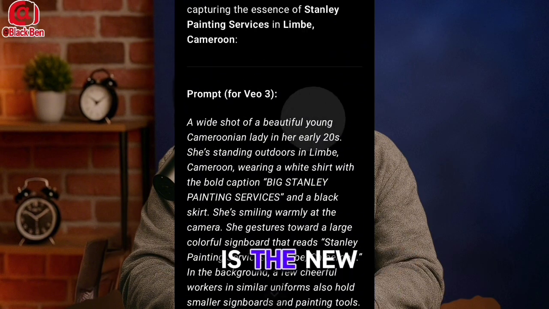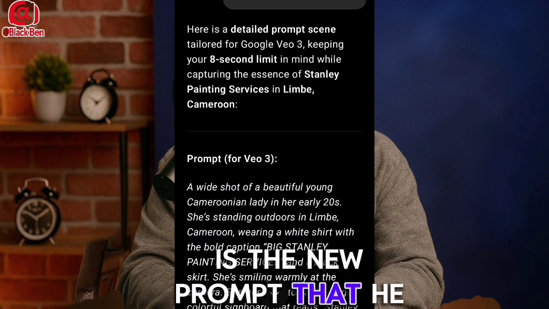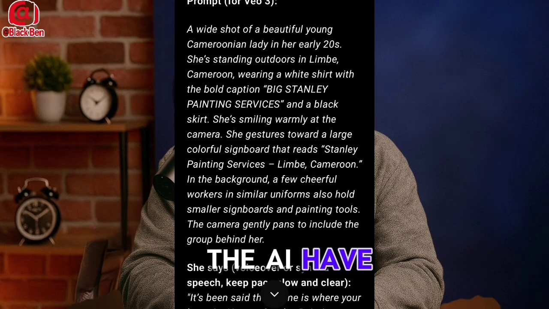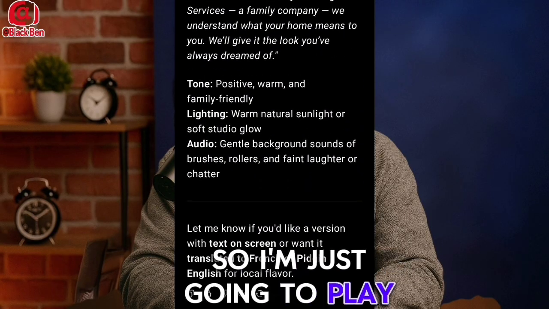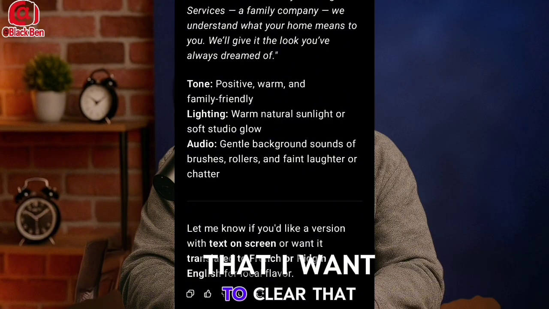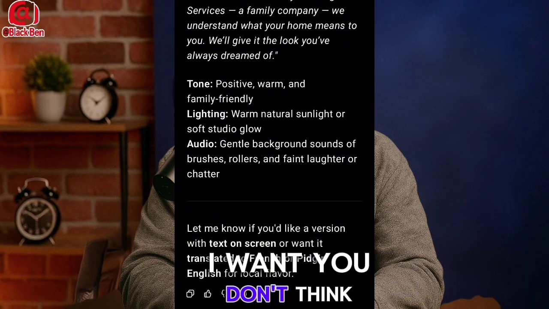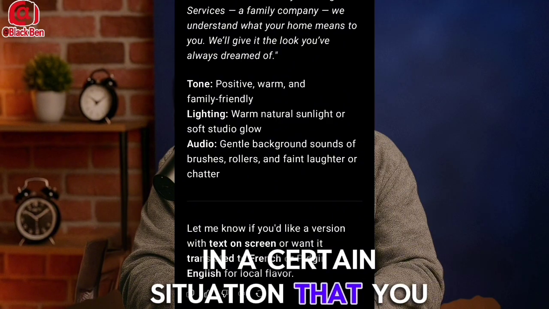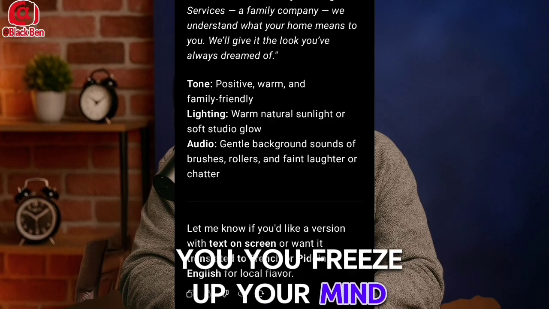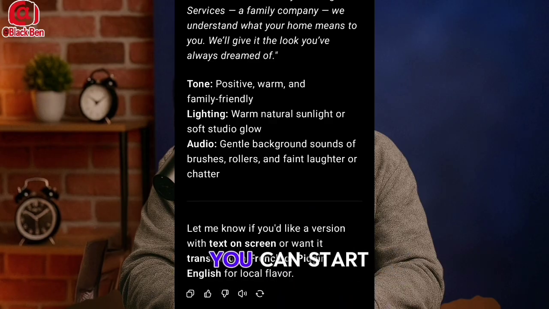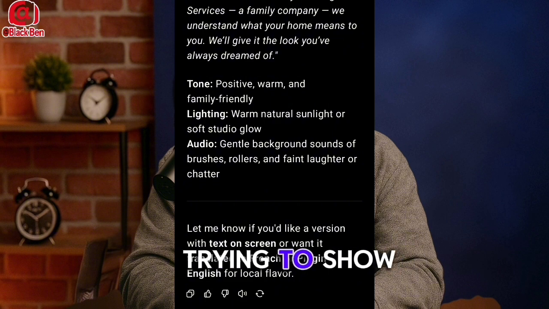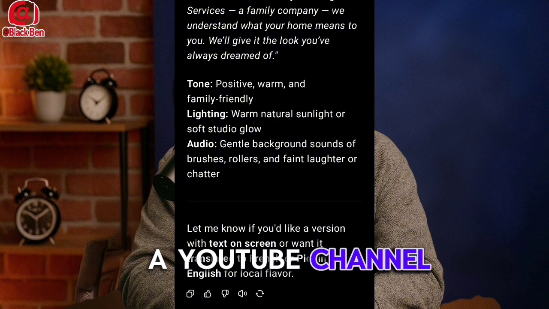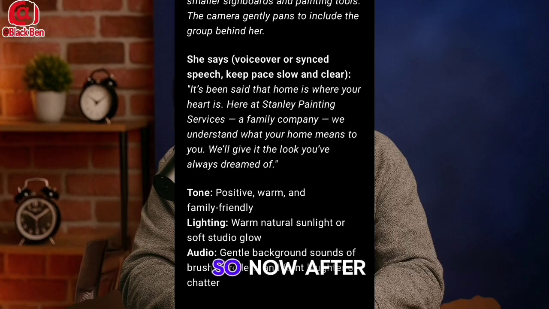Okay, now this is the new prompt that the AI has helped us to generate, so we can use. What I'm trying to do is clear a doubt. Don't be in a certain situation that you freeze up your mind, your brain, that you cannot do this. You can start up a YouTube channel today. Follow what I'm trying to show you step by step. You are going to start up a YouTube channel today.